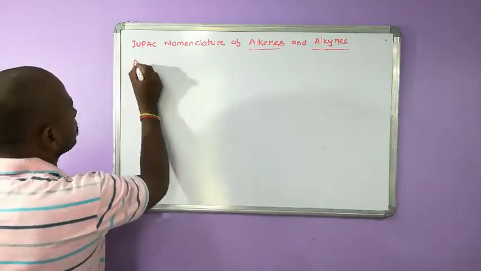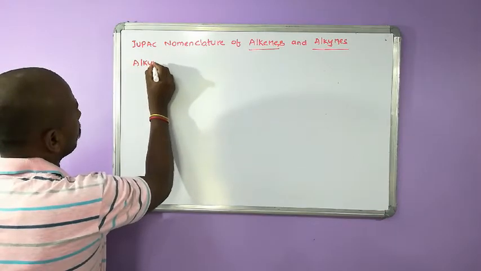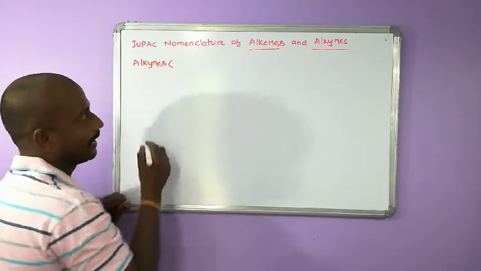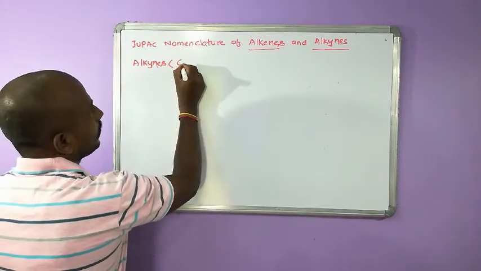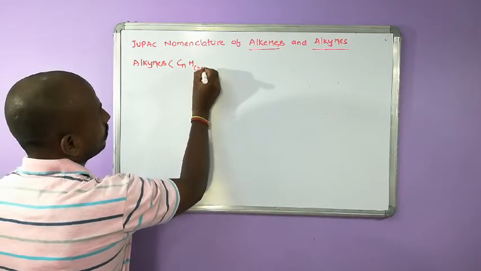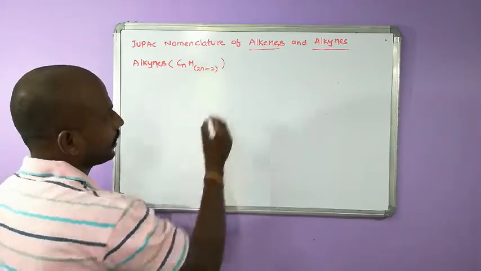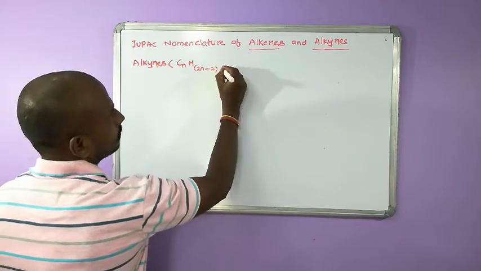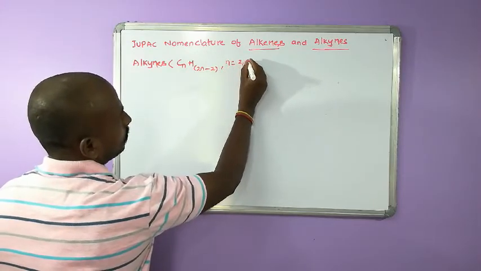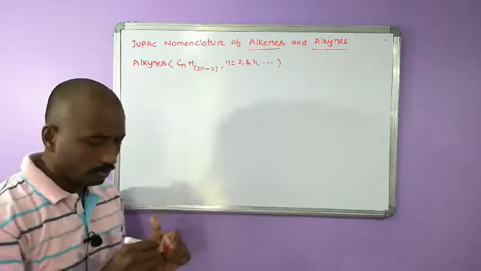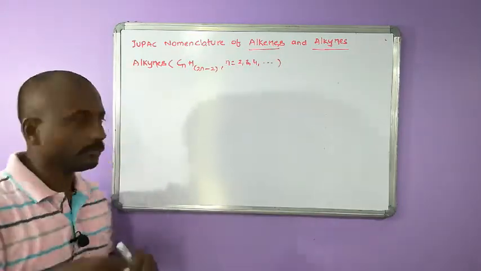So next one is alkynes, CnH2n minus 2, where N is equal to 2, 3, 4, and so on.